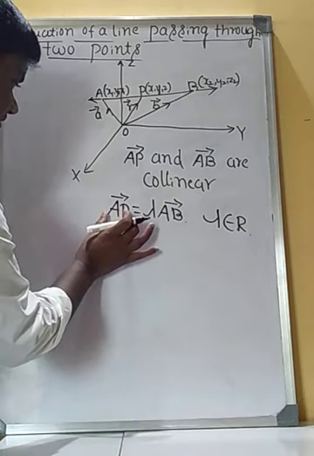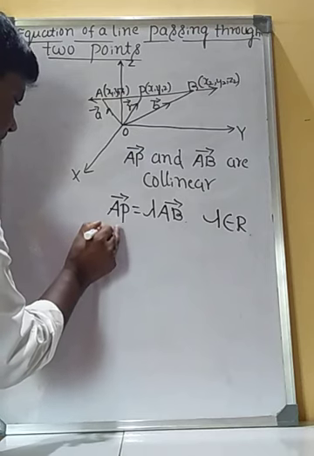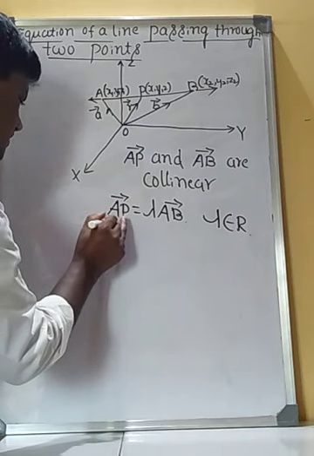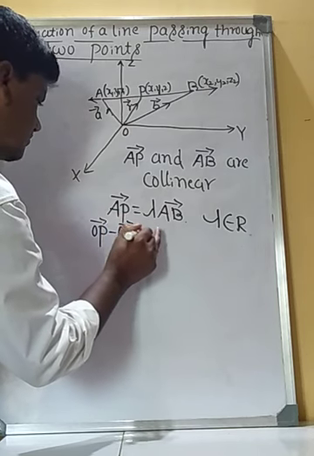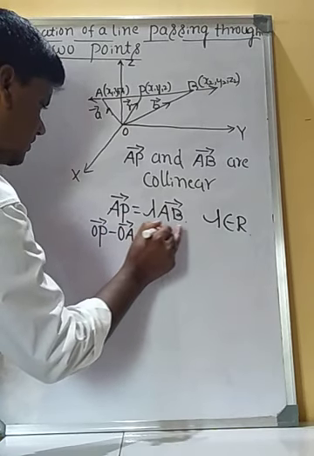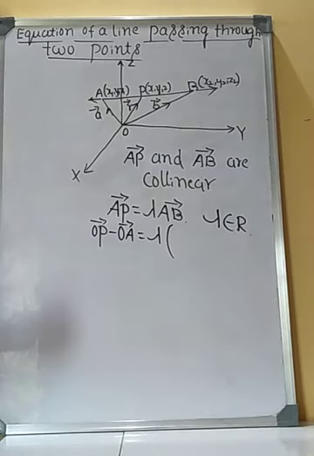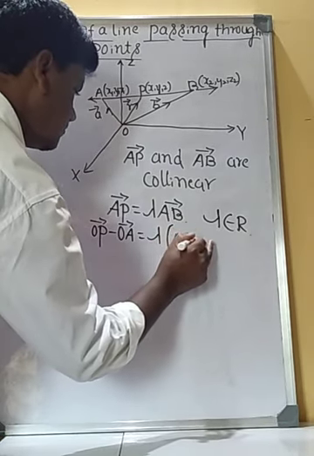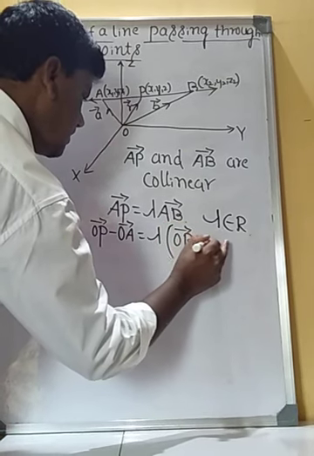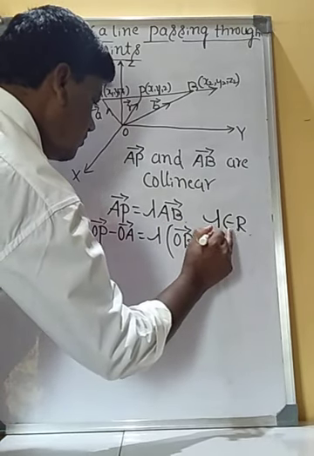Therefore, vector AP can be written as OP vector minus OA vector, which is equal to lambda into vector AB, which can be written as OB vector minus OA vector.